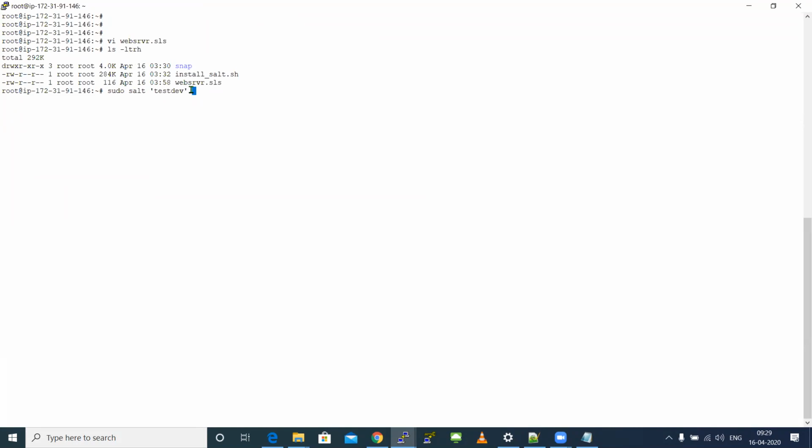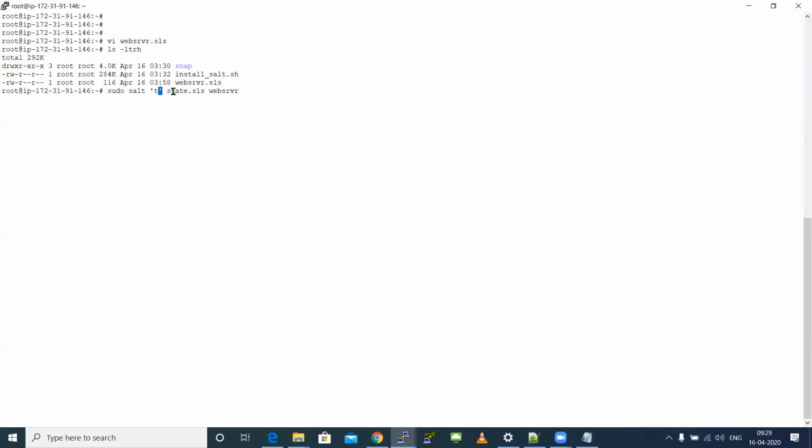And the last is passing your function. So state.sls will call my SLS file and you need to tell what the SLS file name is. So here I have an SLS file called web server. You can write multiple SLS files. One SLS file called web server, another SLS file called git, another SLS file called cat. If you want to execute all the SLS files simultaneously, you can simply give multiple names. So all these SLS files will get executed in your test dev machine. Okay. So I'm simply using statement 1 sudo salt, statement 2 targeting where the file should get executed. My minion name or my child name is test dev. So that's why I give it like this.